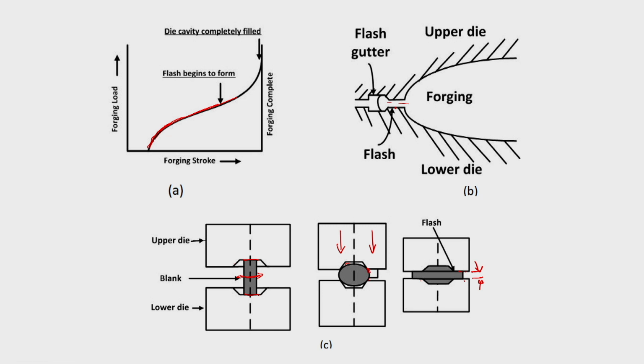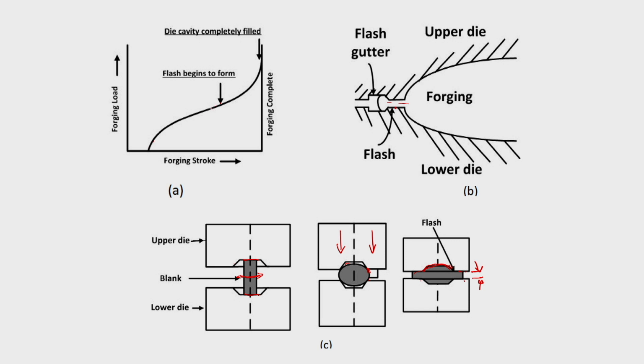So, the load keeps on increasing, and this is the point at which flash starts forming. As it comes down, the flow stress keeps on increasing and the total load required keeps on increasing, and finally, after the complete die filling, the load increases drastically. That stage you have to finish, but normally there will be limit stops, so one need not worry about that. The machine will automatically stop moving forward because of the limit switch, and you can have the specific thickness of the flash. So, this is the shape of the forging load versus forging stroke curve.